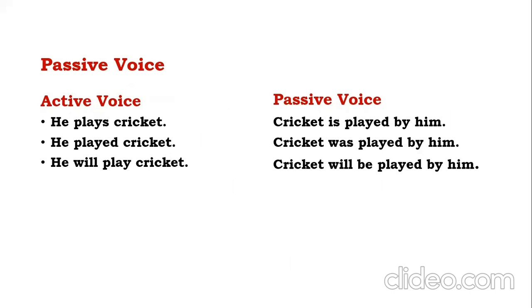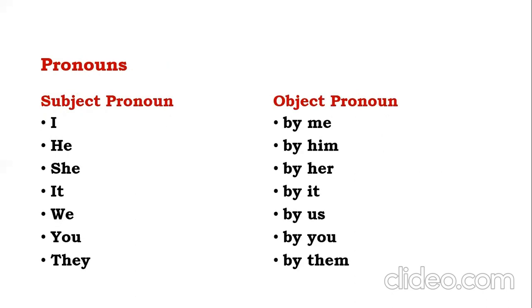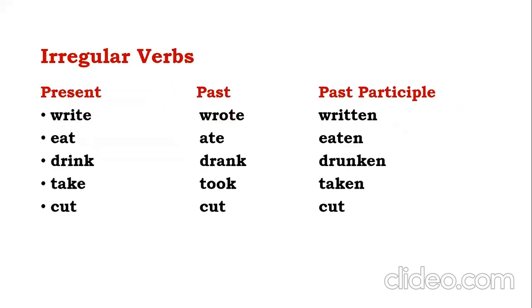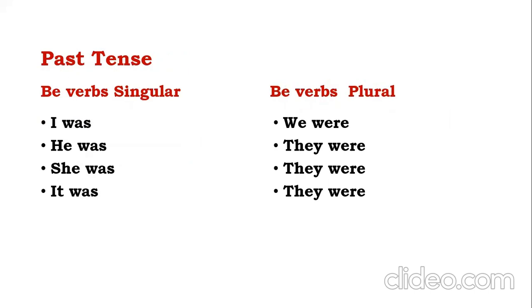Cricket is played by him. Cricket was played by him. Cricket will be played by him. When we come to the category 1, rice is eaten by me. Rice was eaten by me. Rice will be eaten by me. I think you now understand the distinction between active voice and passive voice. We are now coming to the past tense.